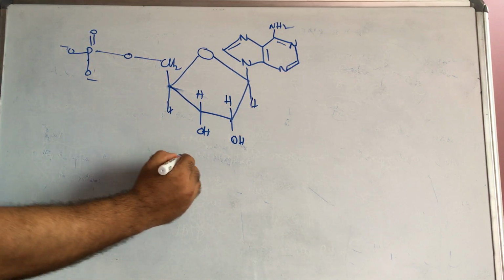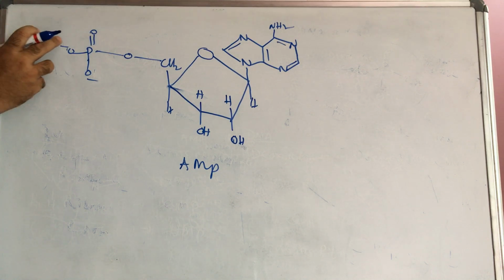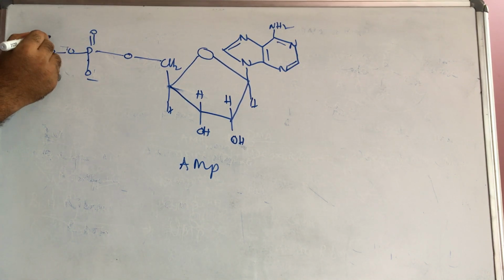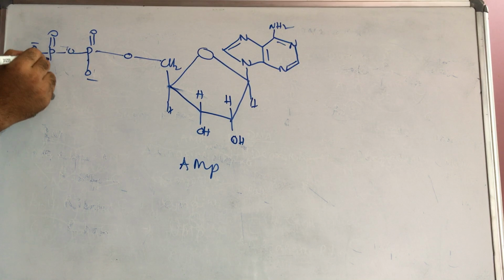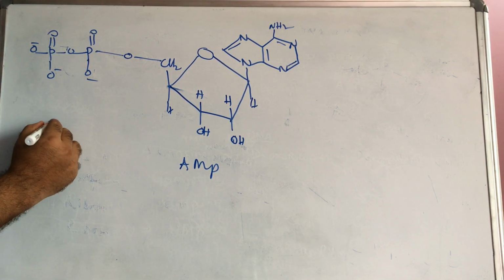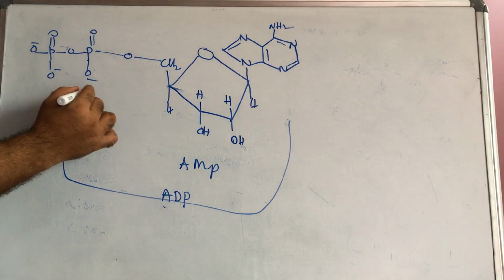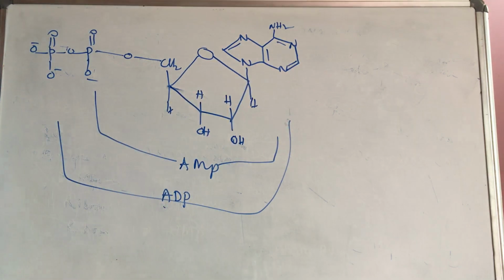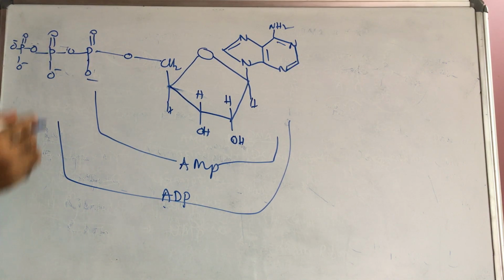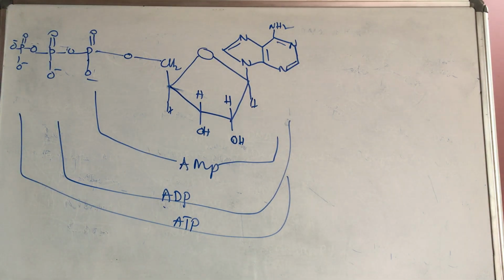This is adenosine monophosphate, one phosphate is there. If it is linked with another one, P double bond O minus and O minus, two phosphates, that is known as ADP, adenosine diphosphate. Up to here, this is adenosine monophosphate. If one more is there, it is called adenosine triphosphate. From here to here, this is ATP.